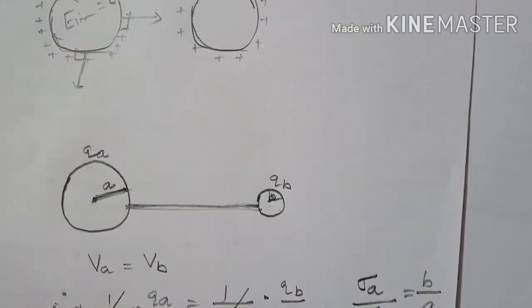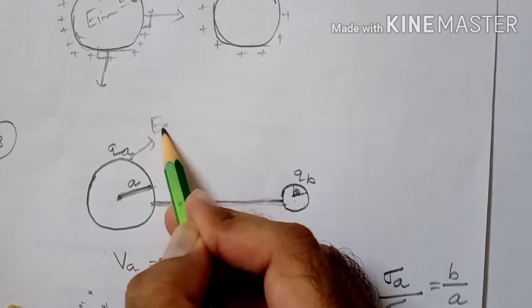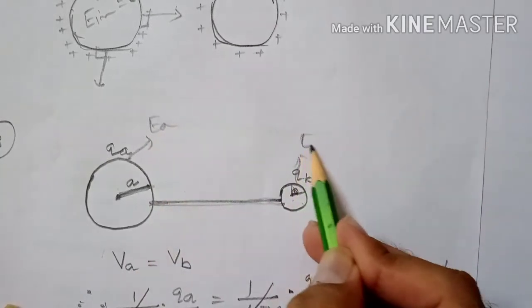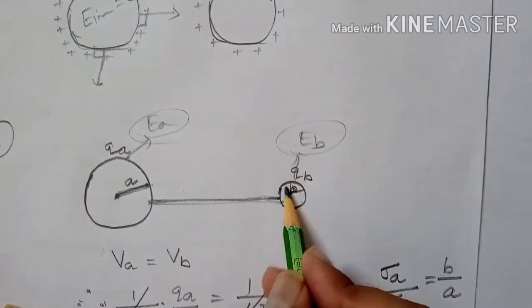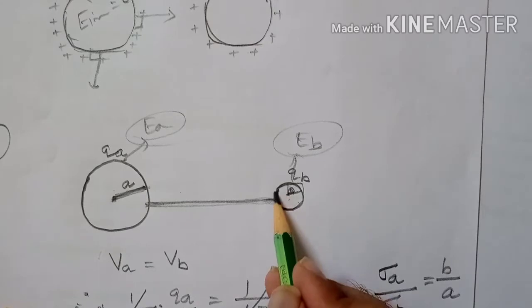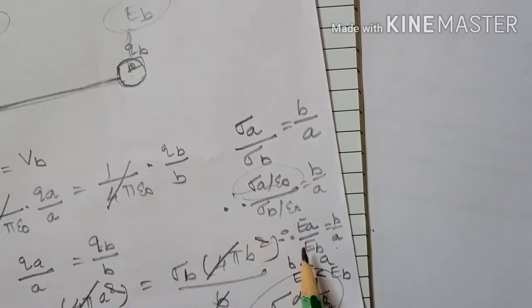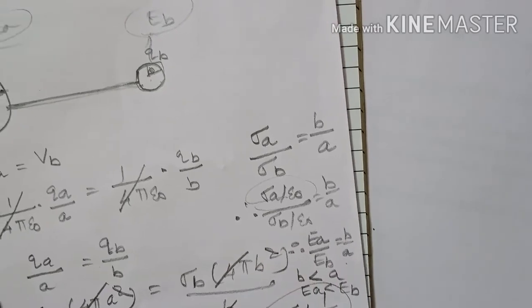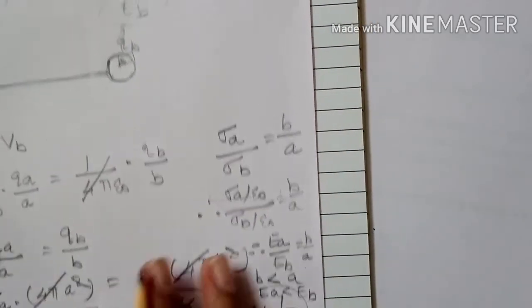It means the electric field on this surface is less than the electric field due to the small spherical conductor. It means on the small spherical conductor the electric field is more. So EA by EB is equal to B by A. This is the important condition. Sigma is inversely proportional to R.